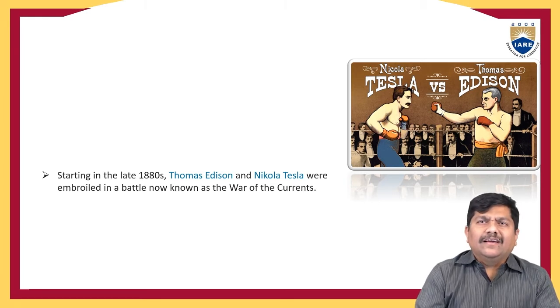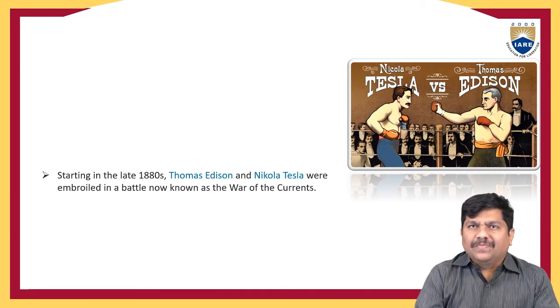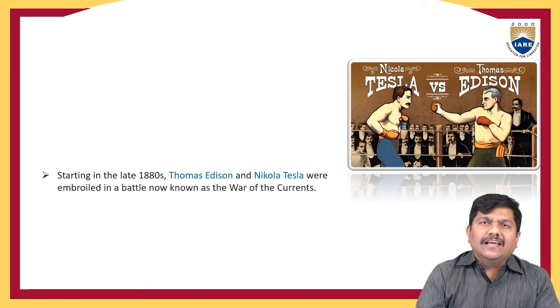In the late 1880s, Thomas Edison and Nikola Tesla made their inventions, and this led to a battle known as the war of currents, because Edison invented DC current and Nikola Tesla invented AC current. So the problem came into the picture: which supply is to be adopted to drive our electrical appliances? This was known as the war among the currents.